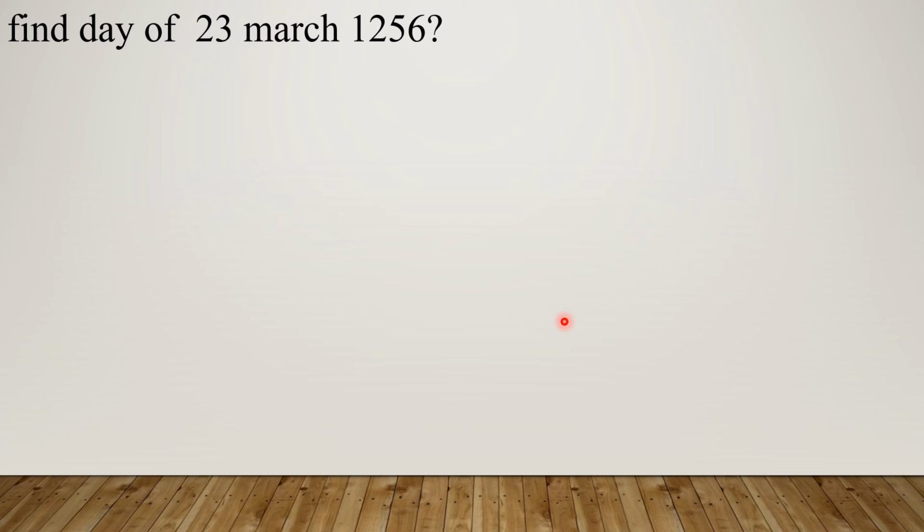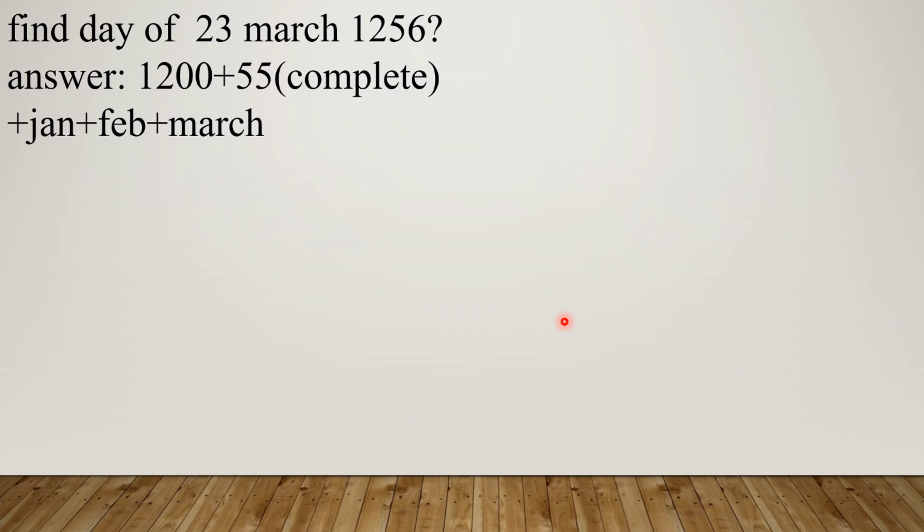Find the day of 23rd March 1256. 23rd March 1256, you have to find the day. So 1256 can be split into 1200 plus 55 completed years, and in the 56th year, January, February, and in March 23 days will happen. Okay, the 1200 has 0 odd days.